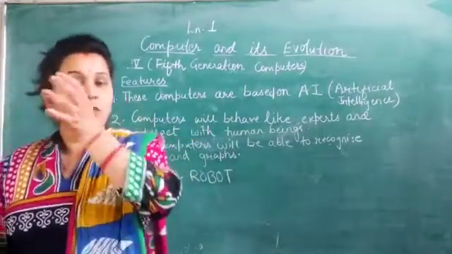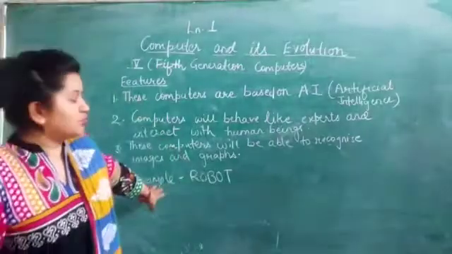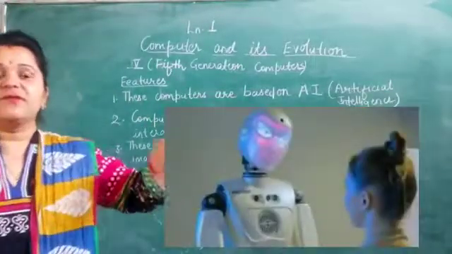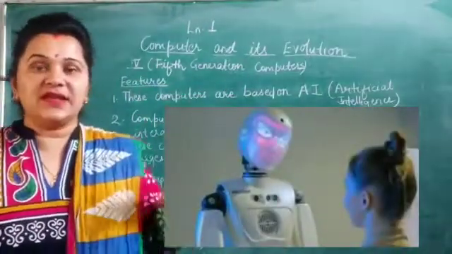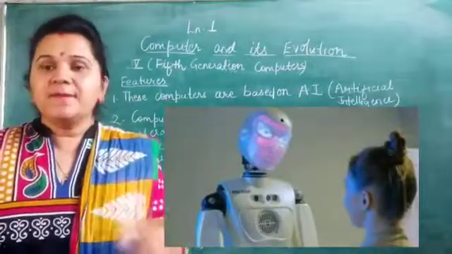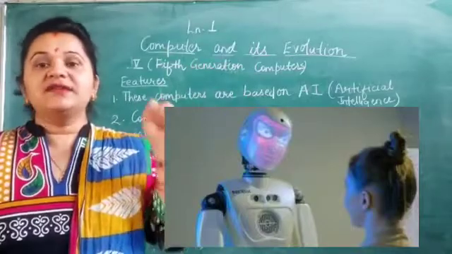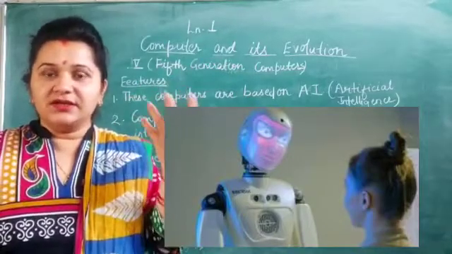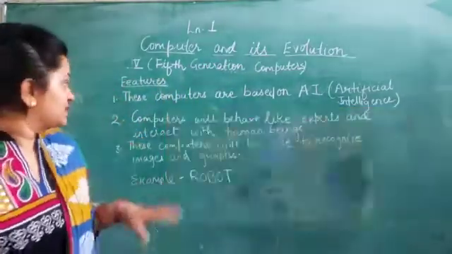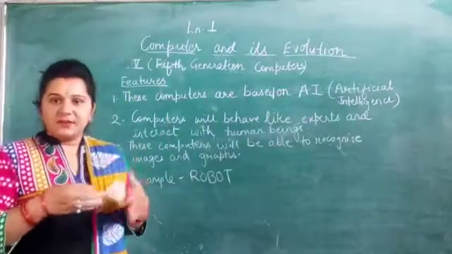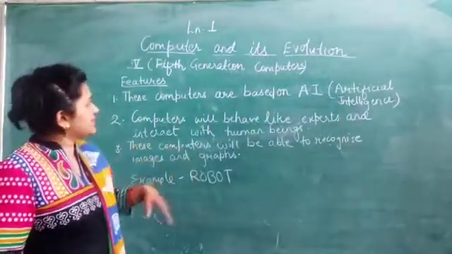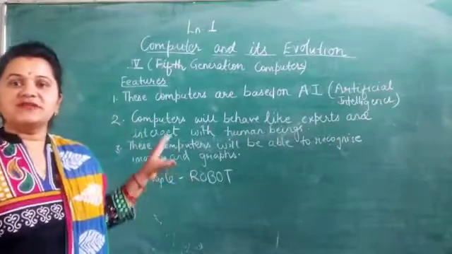Like nowadays robots, you must have seen, few scientists have developed such robots that they can interact with the human power, but they do not have that capacity, that power or that characteristic that they could take decisions of their own. Okay, so they are in developing stages. These computers will be able to recognize images and graphs.